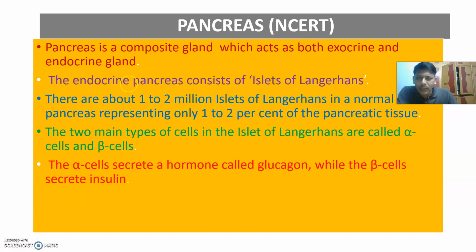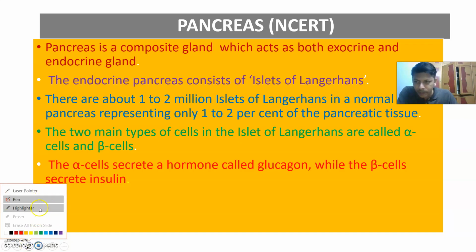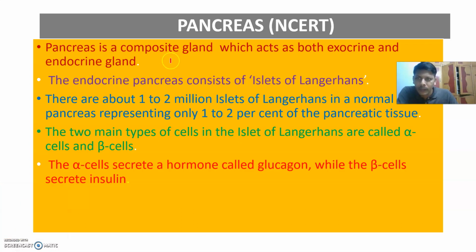The pancreas is a compound gland, also called a mixed gland or dual gland, which acts as both an exocrine as well as an endocrine gland. The endocrine pancreas consists of islets of Langerhans.